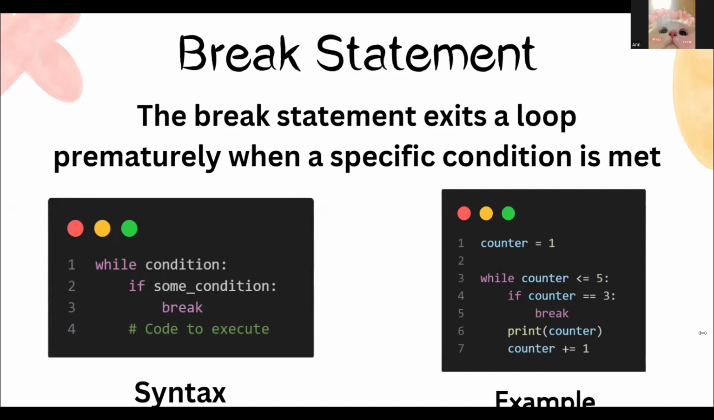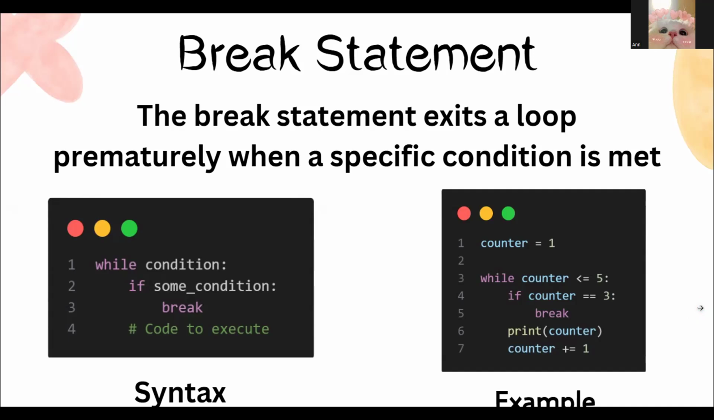What is the value of counter? Counter is equal to 1. So it will print counter equal to 1. Then incrementing the counter: the next line is counter plus equals 1. After printing the value, this line increments the value of counter by 1, which means it keeps on adding 1. And the final output will be 1 and 2.